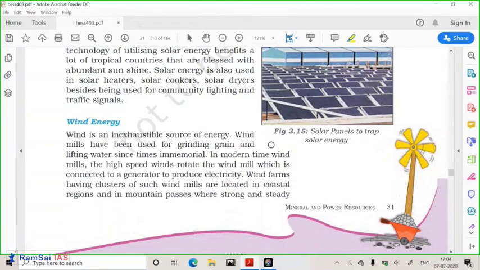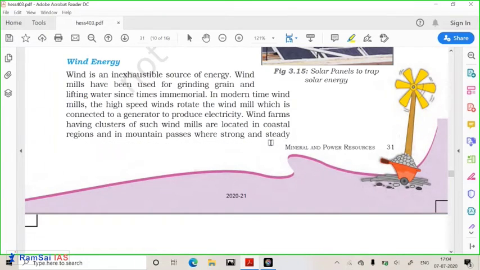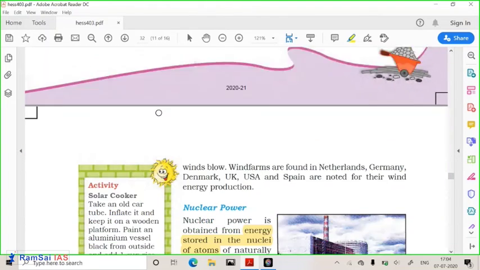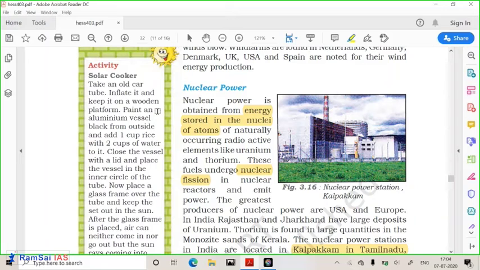In India, Tamil Nadu and Gujarat are among the topmost states for wind energy production. Tamil Nadu, Gujarat, Maharashtra, even Andhra, these four states produce a huge amount of wind electricity. Getting it? Nuclear power. As we know, India's nuclear program is going up to the fast breeder nuclear reactor, as well as thorium-based nuclear reactors.